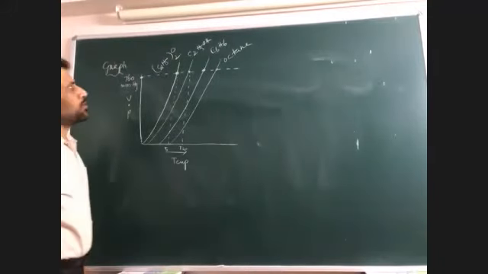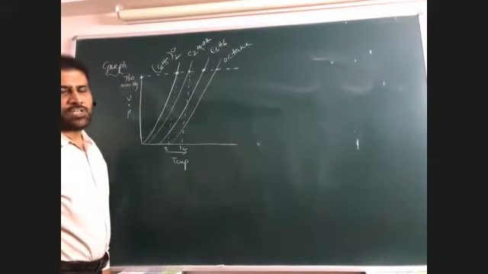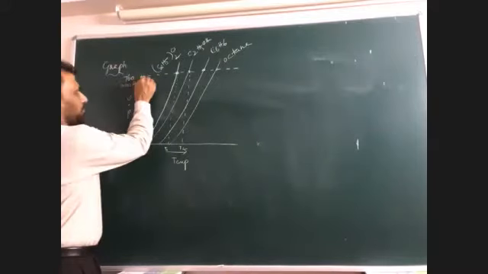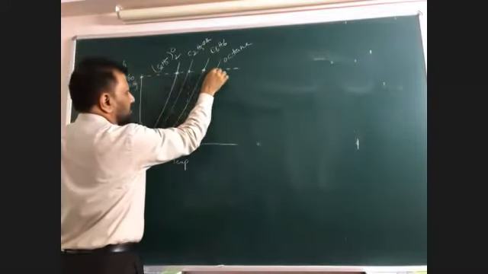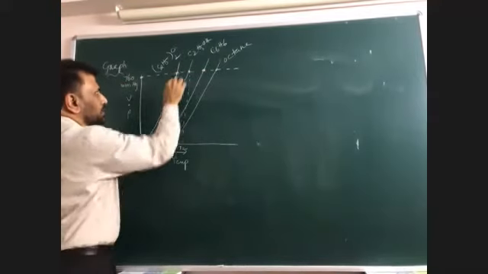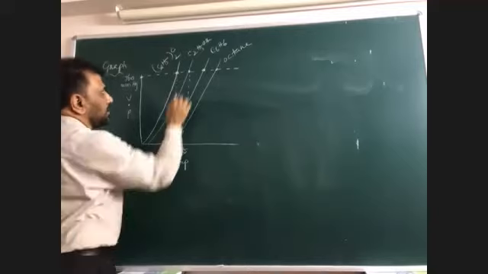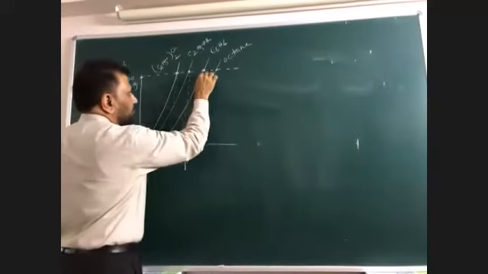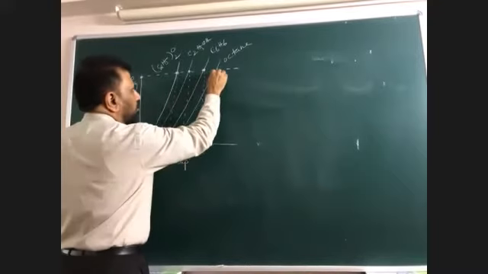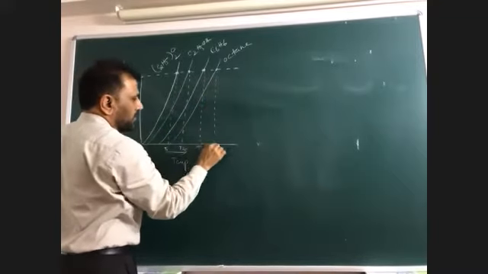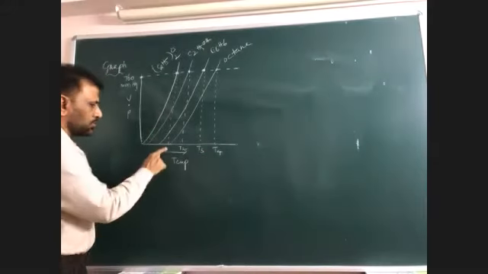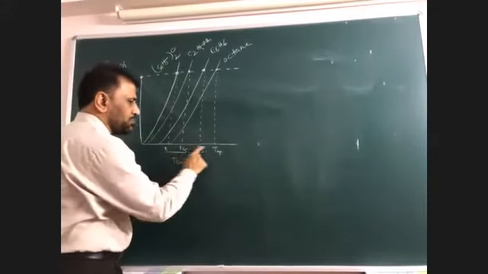Tell me, out of these 4 liquids, which liquid has more boiling point? For every liquid, the vapor pressure is 760 maximum. The 760 value corresponds to its boiling temperature. So diethyl ether has T1, ethyl alcohol has T2, then benzene has how much value? T3, and here octane T4. So from T1 to T2, likewise the temperature increases.